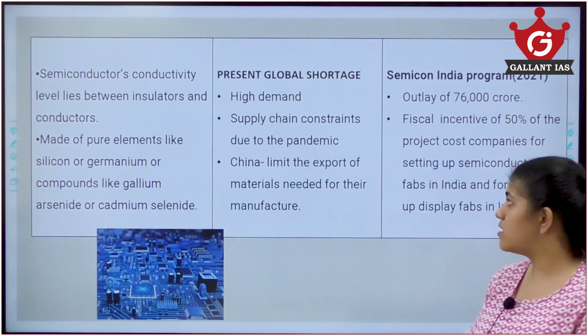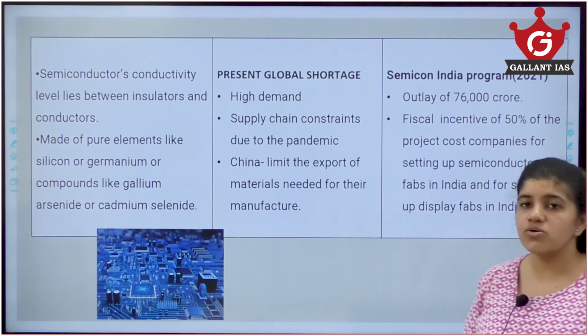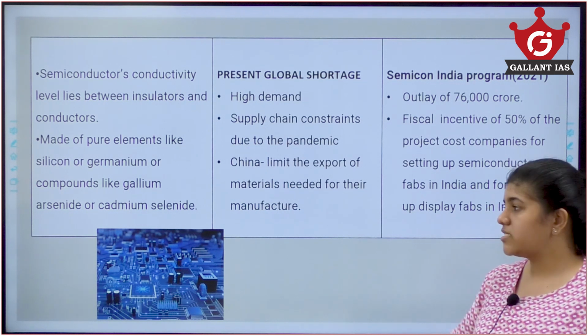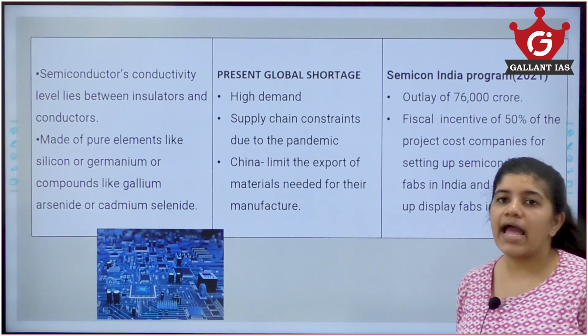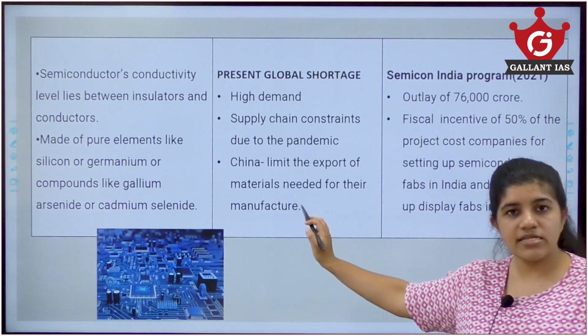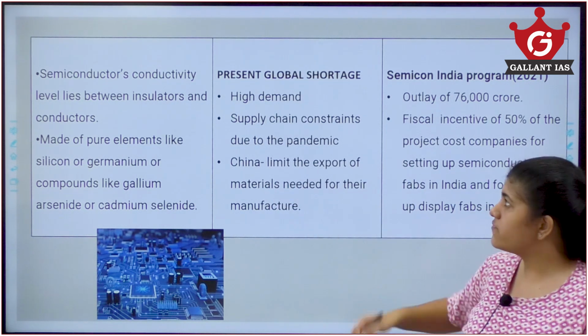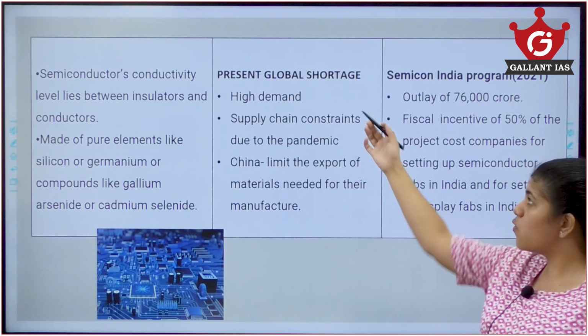There were constraints due to the pandemic. Also, China said that they won't be exporting any more germanium or gallium because they need it for their domestic support. So some of these are reasons why there is a global shortage.